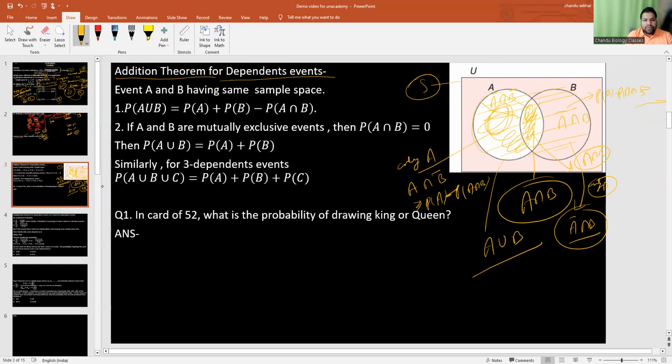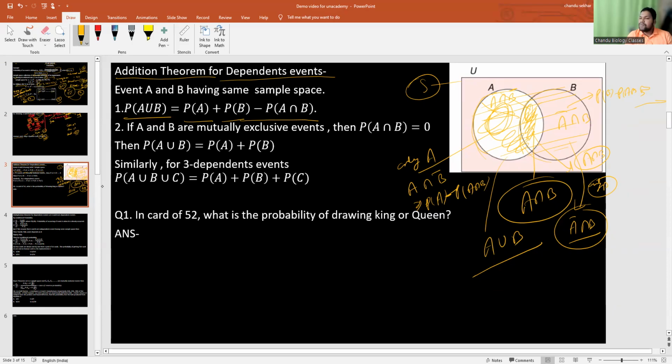But if you want to find out the total P of A union B, that will be equal to P of A plus P of B. While counting P of A and P of B, you are counting this common event twice, so you need to subtract it one time. So the total is P of A plus P of B minus P of A intersection B.